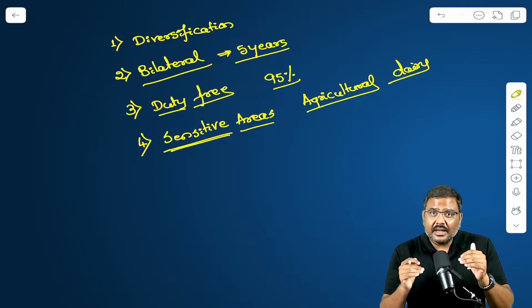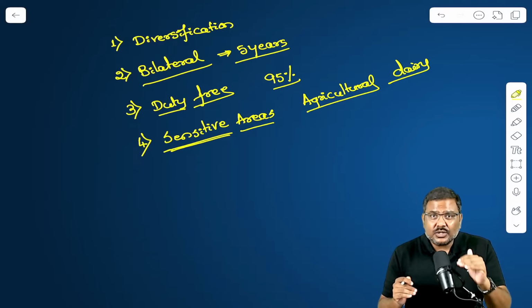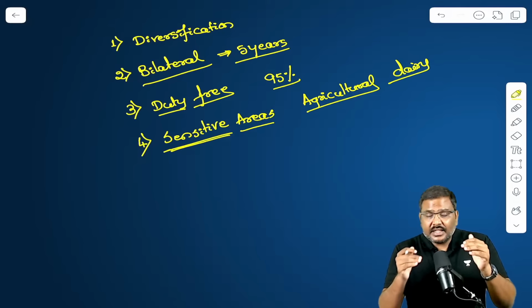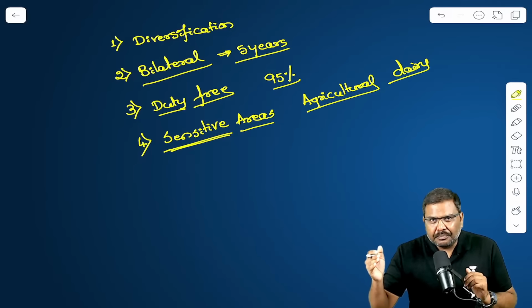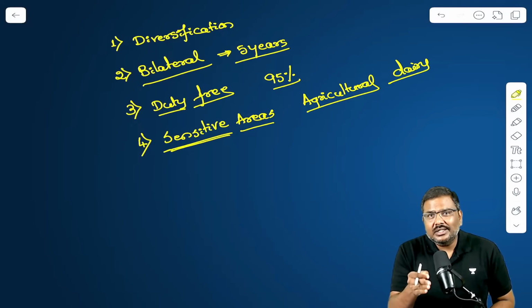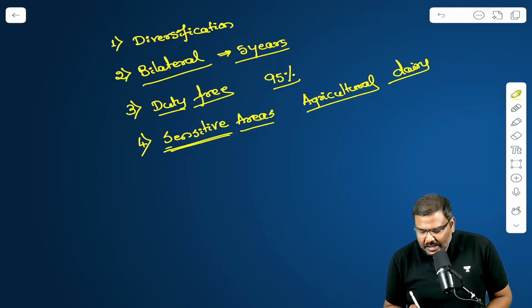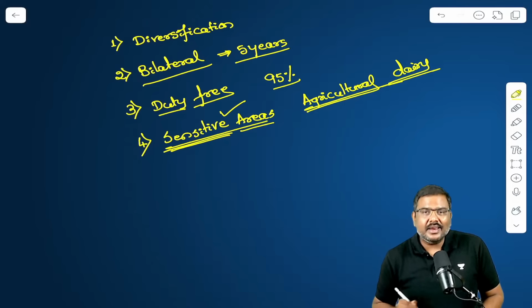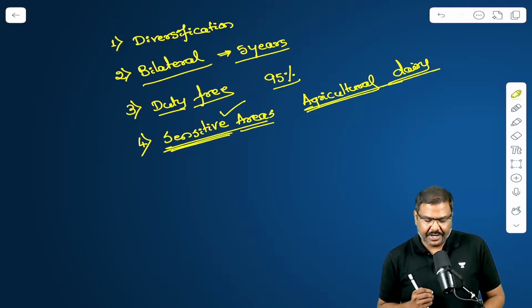The farmers in India are not as competitive in terms of income compared to the farmers in other countries. In this particular situation, if India will open up the agriculture sector, imports will suddenly rise, which will hurt India's farmers as well as the agriculture sector. That's the reason India has protected its sensitive areas such as agriculture and dairy, right? Let's say these imports are not covered under the trade agreement.